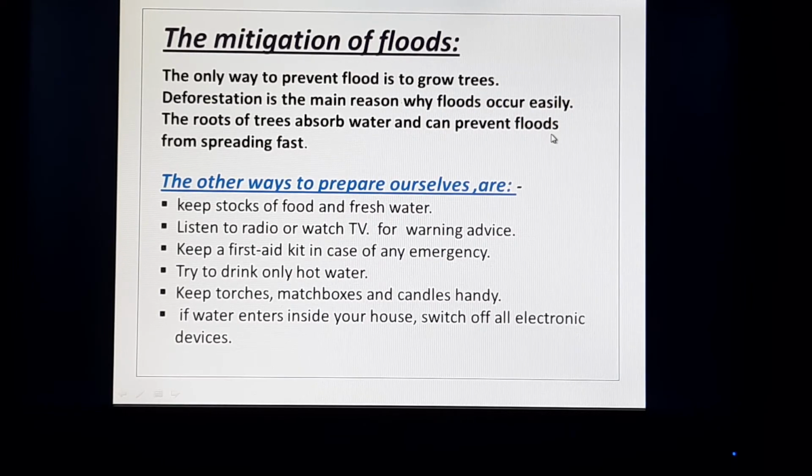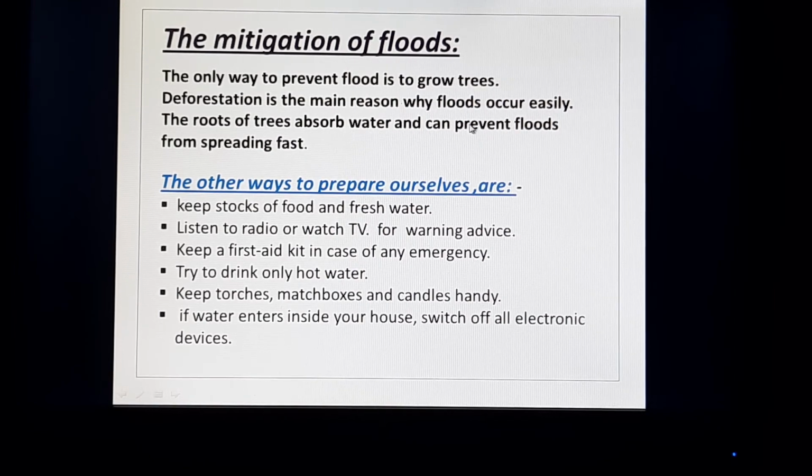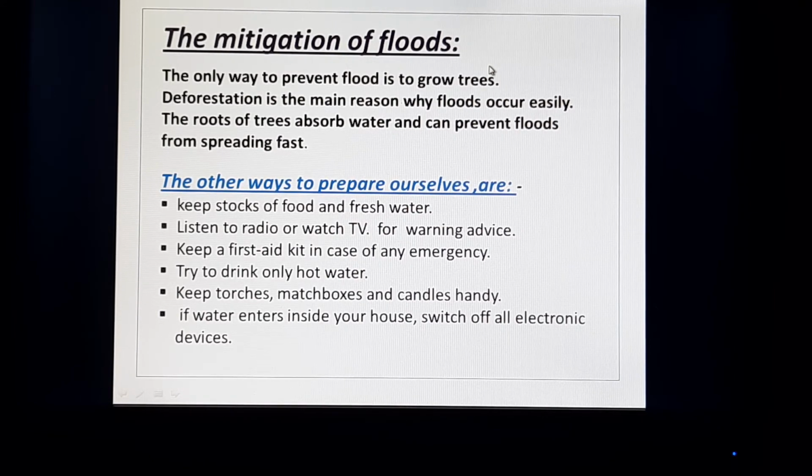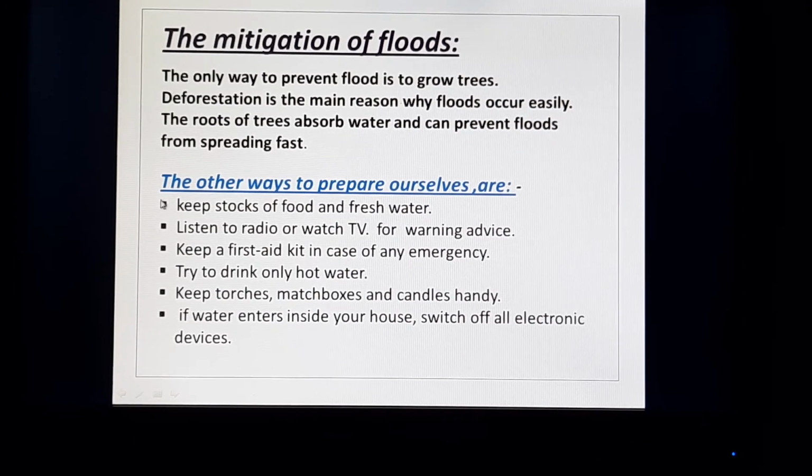So if you plant more trees, then the tree roots, as you can see here, absorb the water and can prevent the floods from spreading fast. The tree roots can absorb the water from the soil, and the soil cannot be eroded, and then you can prevent the flood. The forest region experiences less flood than the plain or vacant place. Now you can see here the other ways to prepare ourselves.